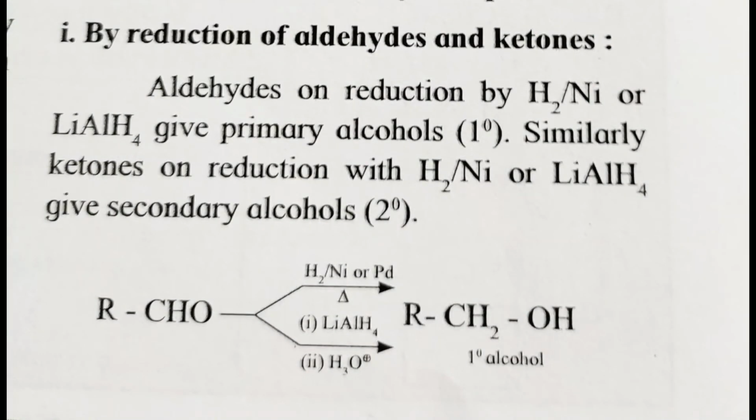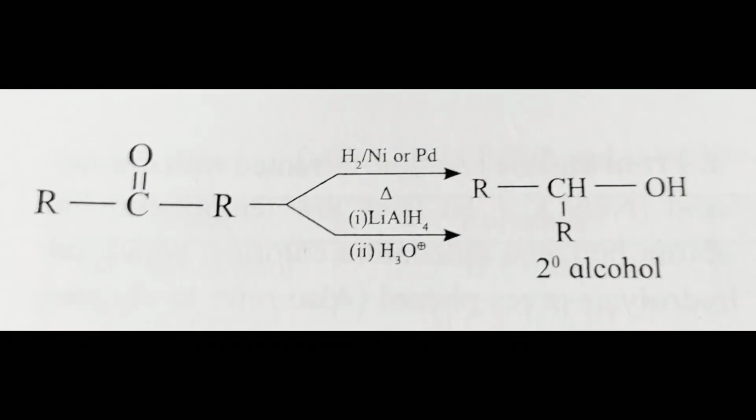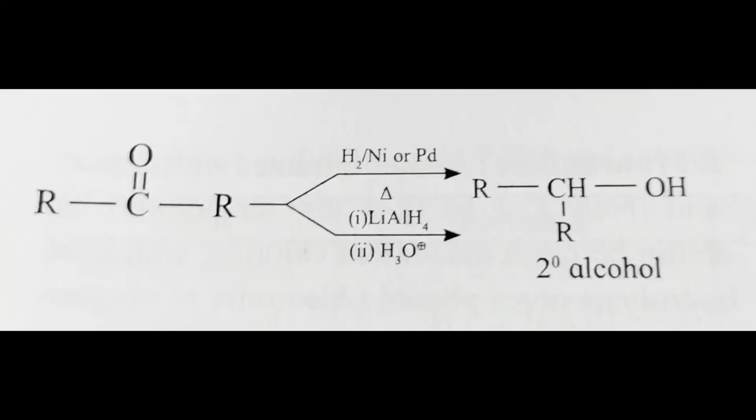Ketones are also formed by the reduction of secondary alcohols, and by the oxidation of secondary alcohols we get ketones. In the second reaction, the secondary alcohol is prepared from ketone, and by oxidation we get ketone from the secondary alcohol.